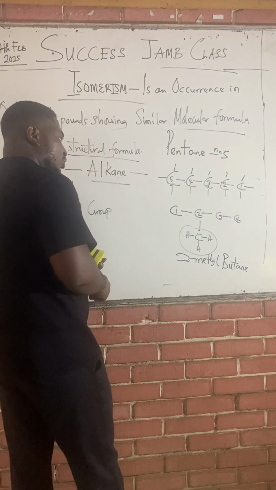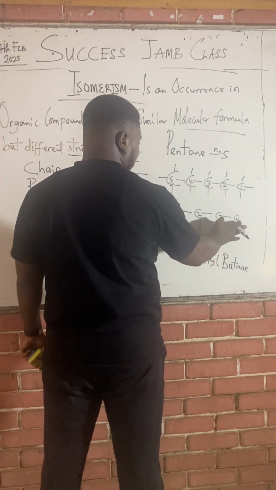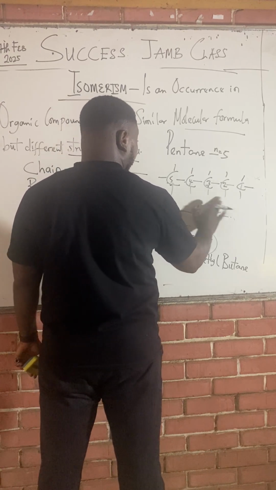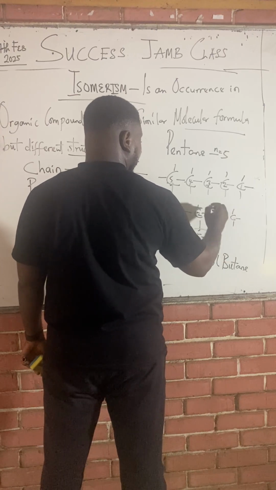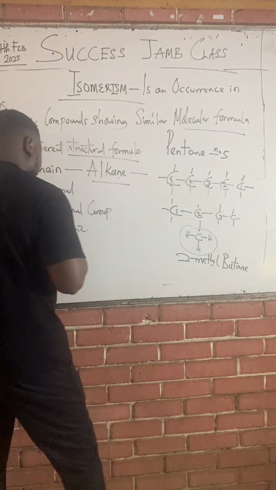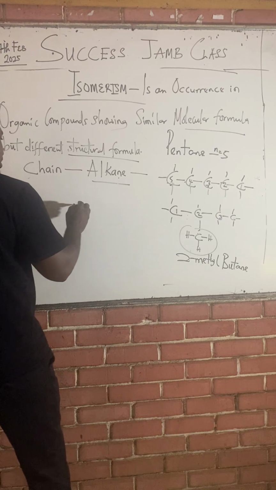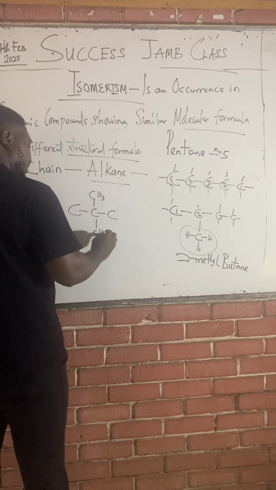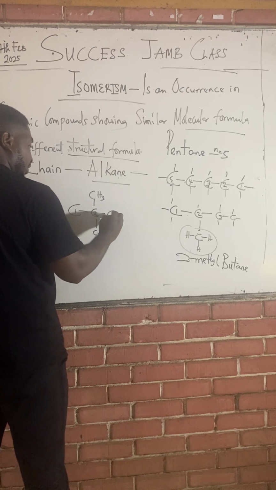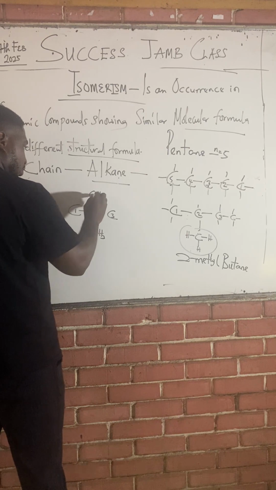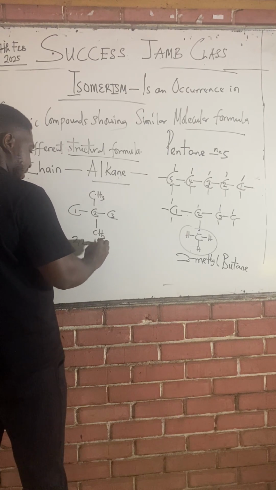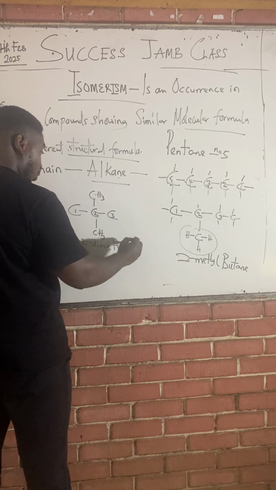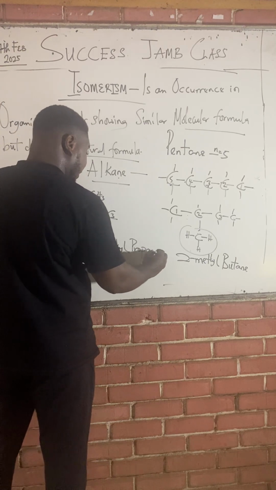But we know that pentane has 3 isomers. So I want to cut out another carbon and put it here, and the third isomer is formed. But let me not cut it from here, so that you can still clearly see the 3 isomers. So the third isomer of pentane will be here: 1, 2, 3, and then you have CH3 here, under CH3. So this is 1, 2, 3. This is 2,2-di, because there are 2 methyl groups. Now the parent name must be the ending. What's the parent name for 1, 2, 3? Propane. This is the third isomer of pentane.